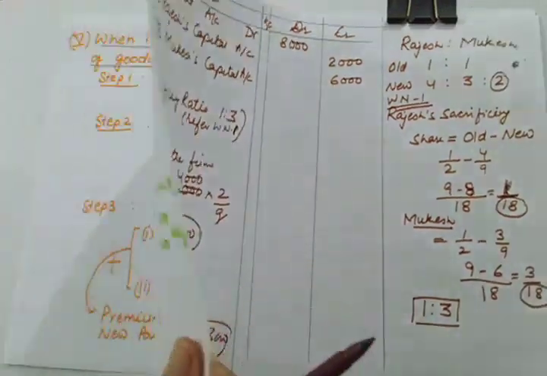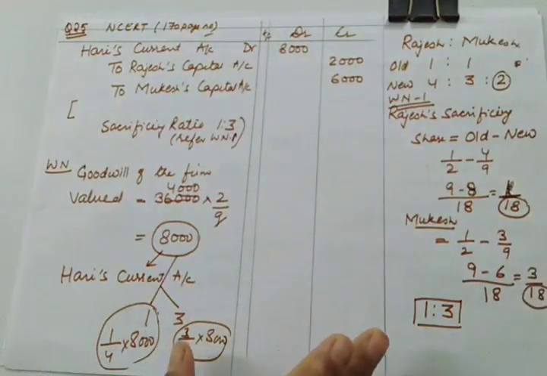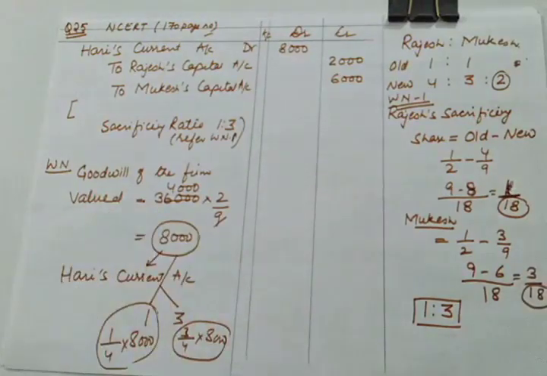So this is how we treat when incoming partner is unable to bring his premium money, or he is bringing only partial money. The main conclusion is that whether he is bringing partial money or he is unable to bring full money, the amount will be taken from his current account.